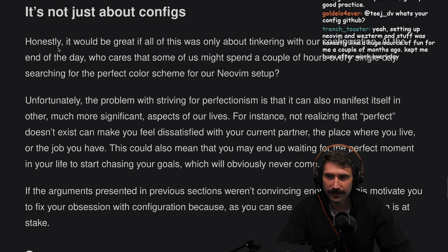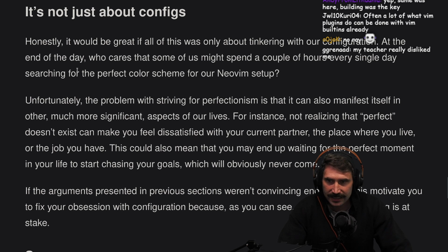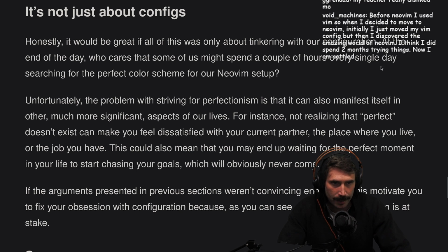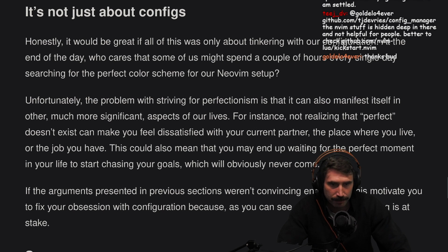It's not just about configs. Honestly, it'd be great if all of this was only about tinkering with our configuration. At the end of the day, who cares that some of us might spend a couple hours every single day searching for the perfect color scheme for our NeoVim setup? Unfortunately, the problem with striving for perfectionism is that it can manifest itself in other much more significant aspects of our lives. For instance, not realizing that perfect doesn't exist can make you feel dissatisfied with your current partner, the place where you live, or the job you have.